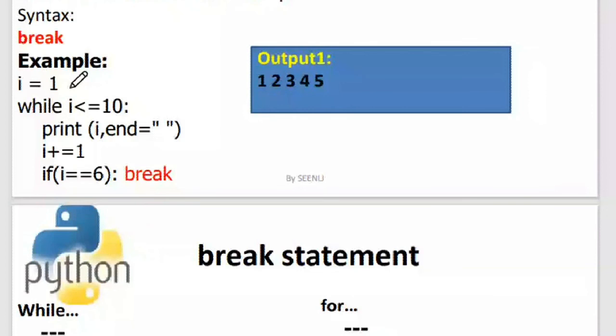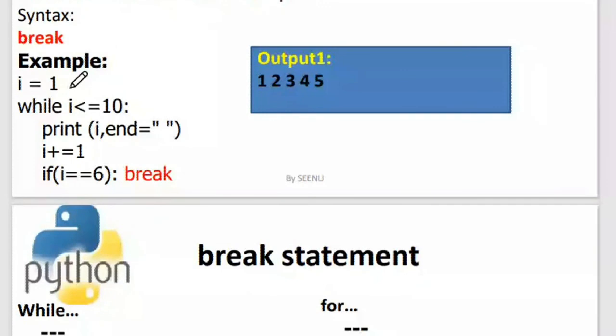So initially I will be equal to 1. 1 is less than or equal to 10 is true. Then it enters into the while loop, prints the I value, 1. It puts a space and then goes to the increment, I is equal to I plus 1. I becomes 2. 2 is less than or equal to 10. Condition is true. Enters, it prints 2. Then puts a space. Then increments, I becomes 3. 3 is less than or equal to 10. Condition is true. So it enters, prints 3, puts a space, and then increments, I becomes 4.